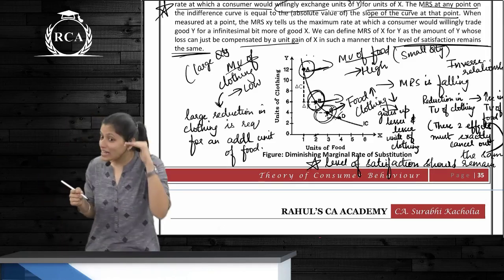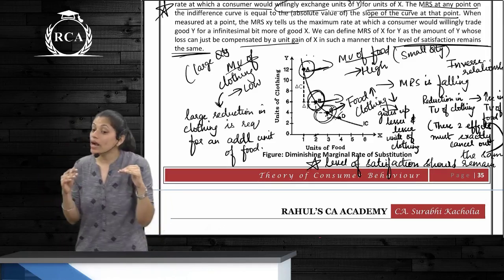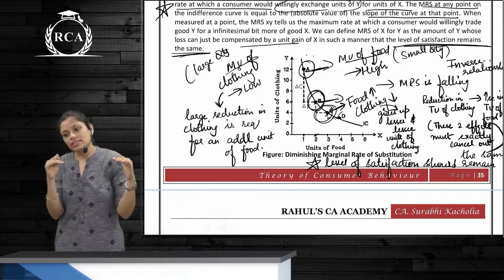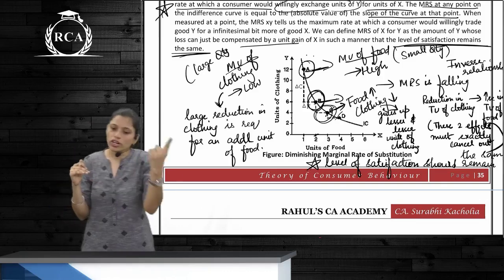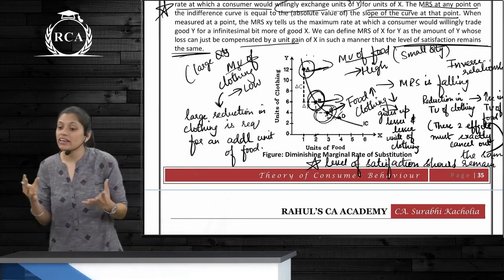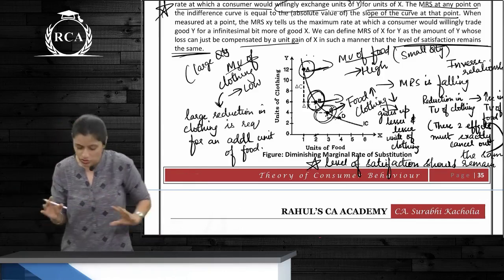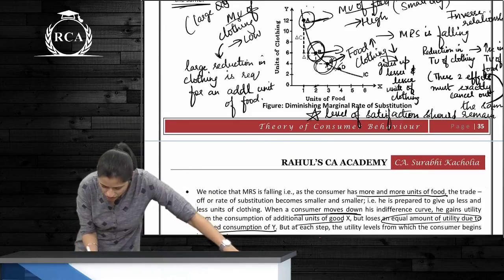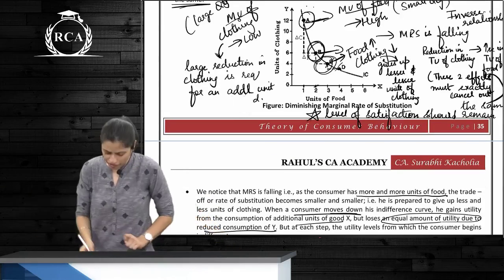Now what happens? MU of food has also come a little lesser. What happens to MU of clothing? Increases. So is the total utility balanced for both the products? Total utility of food is equal to total utility of clothing. Only then can you derive the same level of satisfaction, guys. Please do not get confused in that. So here, as we've written, a large reduction in clothing is required for an additional unit of food.